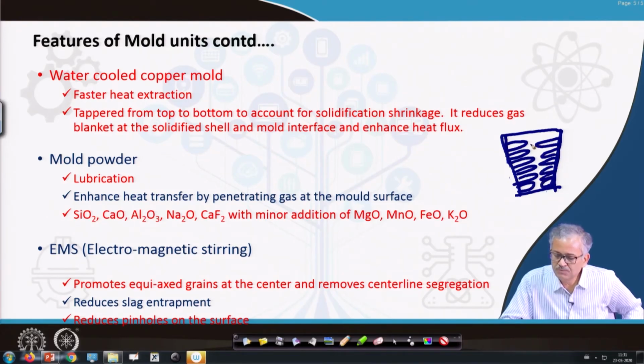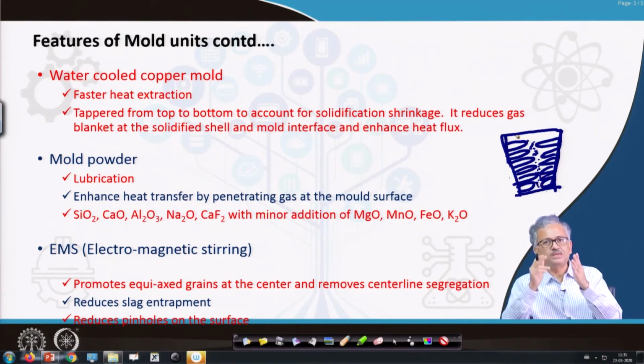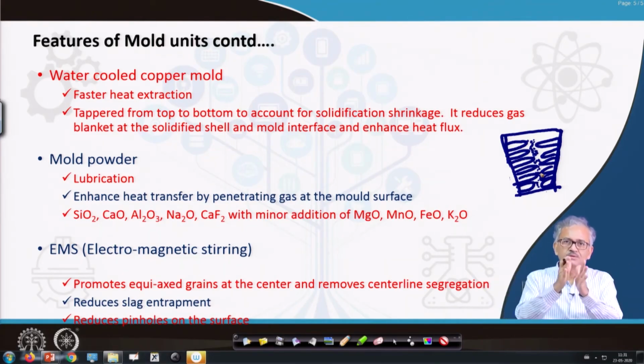They will push the impure liquid to the center of the casting. When that gets solidified, there will be huge positive segregation across the central line, and that is called the central line segregation. The solidification structure is like this, with columnar grains growing like this.